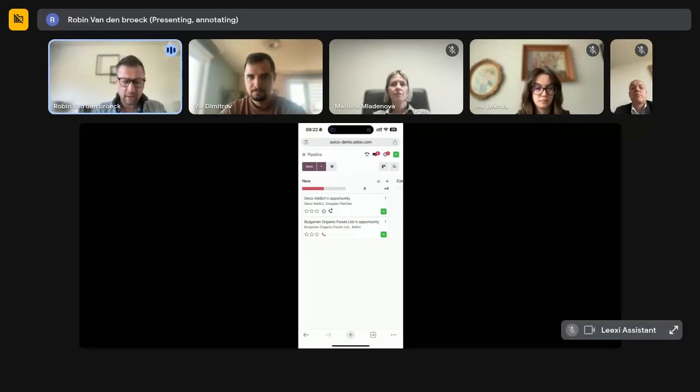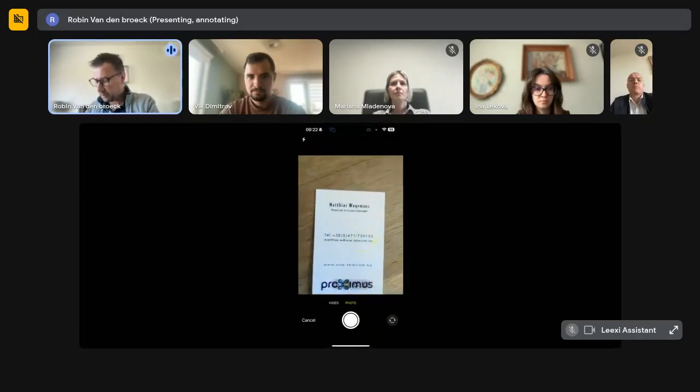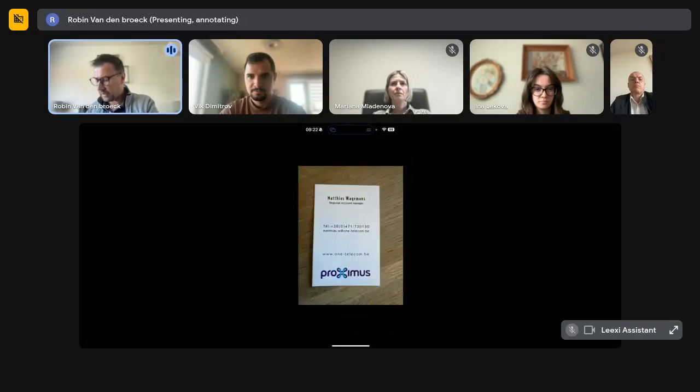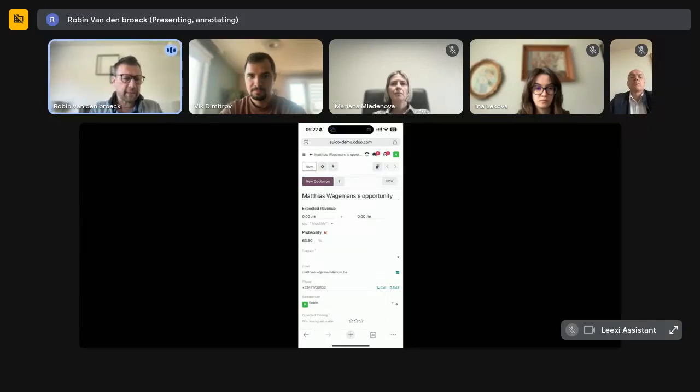But here we can see our CRM pipeline again, as on desktop, but there is something that is called scan business cards. So when you click this, you can say, okay, I'm going to take a photo or video, and I already have something prepared here, a business card that I have. So when I take a photo of this and I say use photo, what it now does is it will use the OCR capabilities of Odoo to automatically generate the opportunity like this.